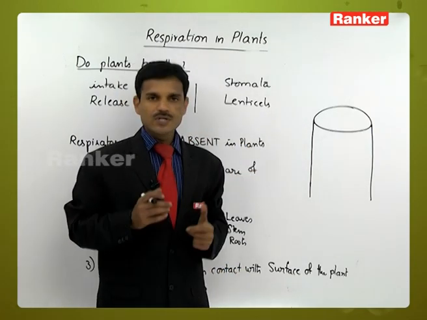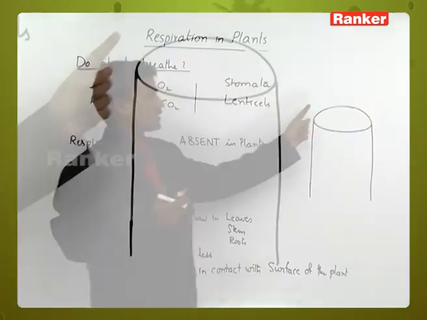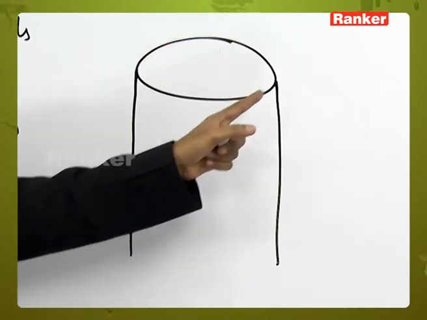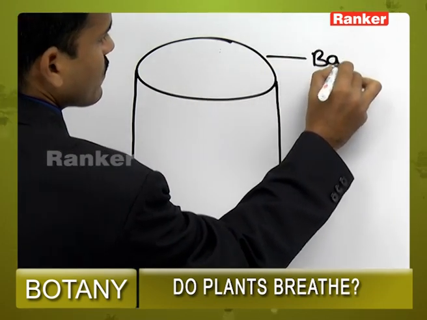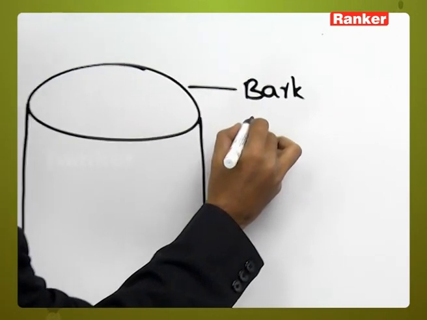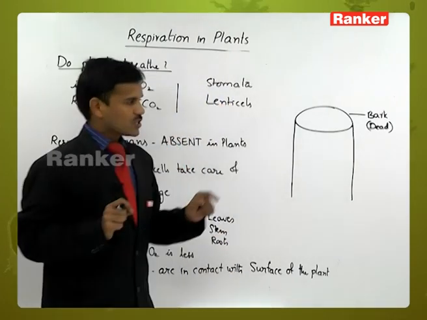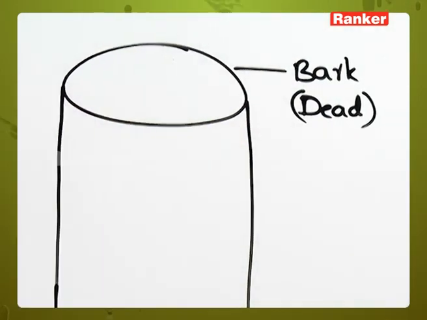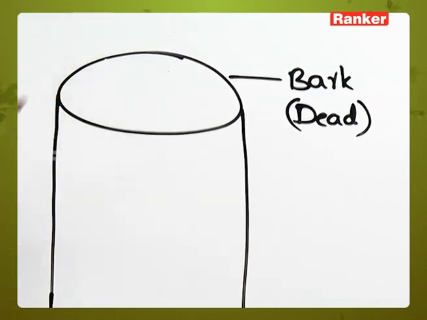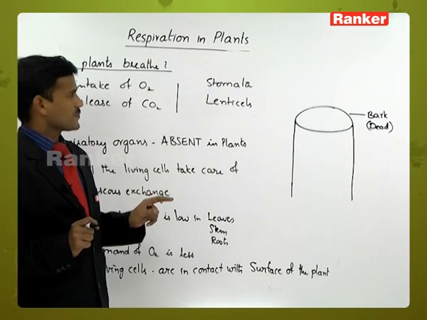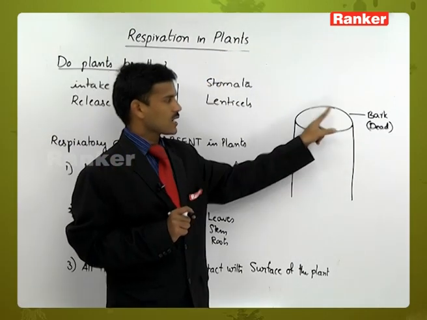Next, in a mature plant or in bulky, large plants, the outer portion of the stem is not living. It is bark, or a dead layer. So the bark is generally dead. Most of the tissues in the bark are dead, so no respiration is taking place in the bark. So how are the gases exchanged in a mature plant? In a young plant, the gases are exchanged through the stomata, but in the mature plant, the bark is there.